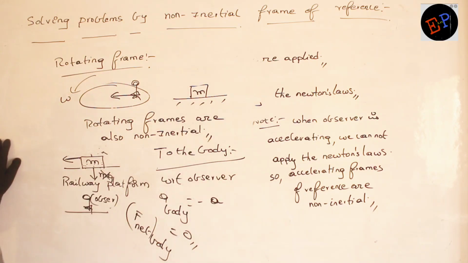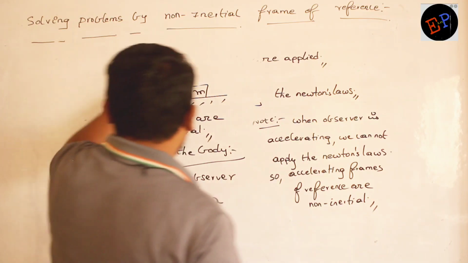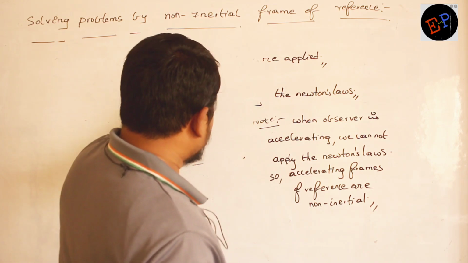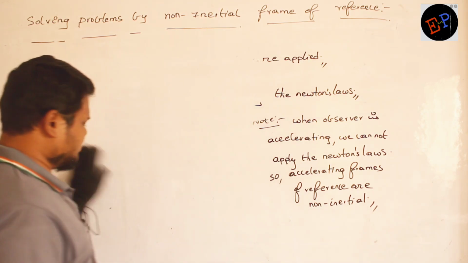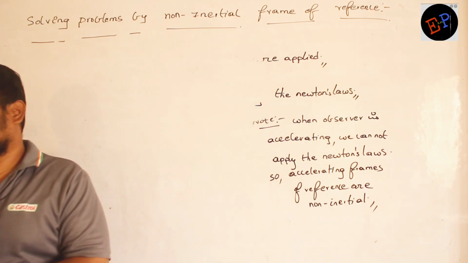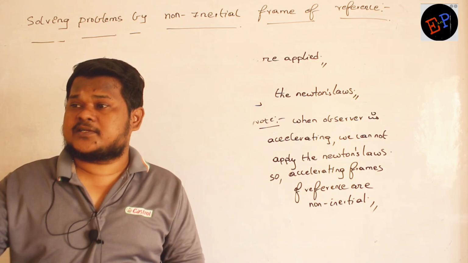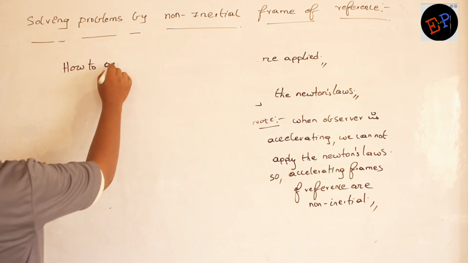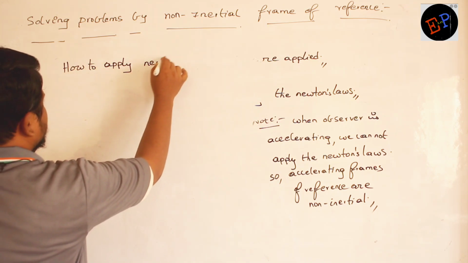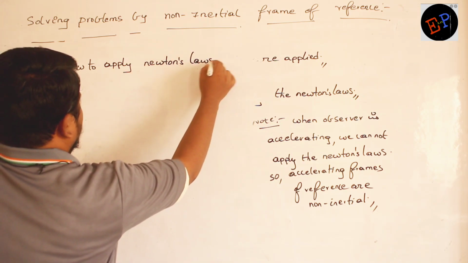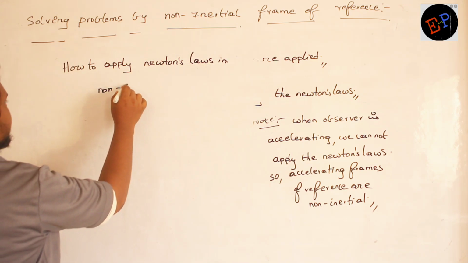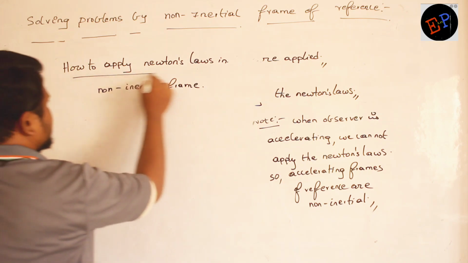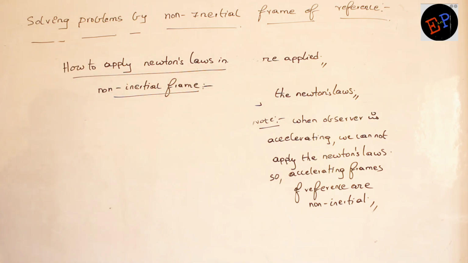Okay, that's it. But the problem is that with the help of Newton's laws, we can solve the problems very easily, no? If I am able to apply the Newton's laws, I can solve the problem very easily. So therefore what I will do, I will try to apply Newton's laws even in a non-inertial frame also. That's what we are discussing. So how to apply Newton's laws in a non-inertial frame? How to apply the Newton's laws of motion in which condition? In a non-inertial frame of reference.